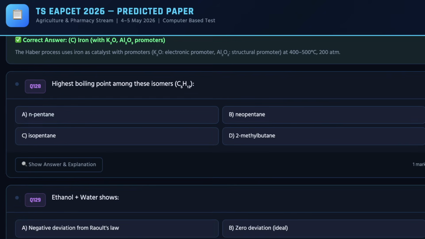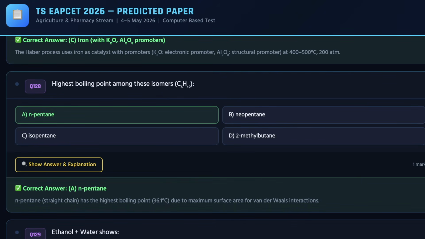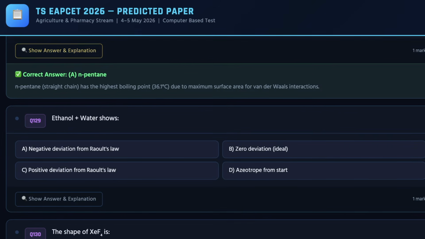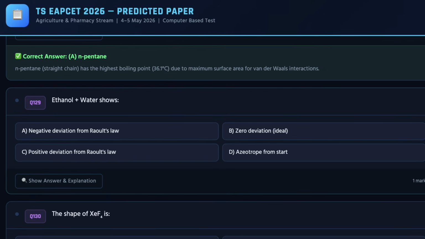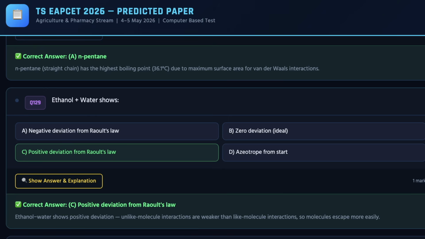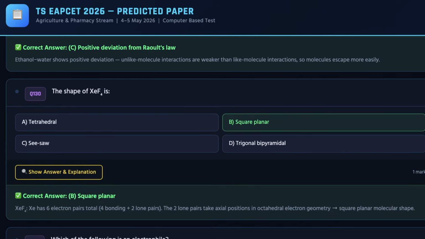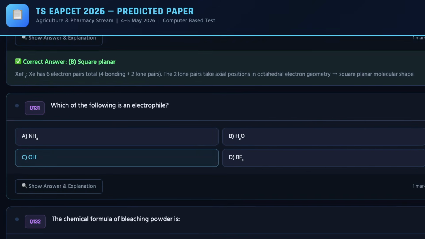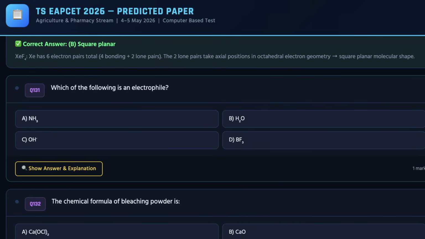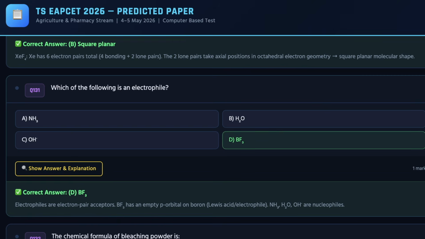And moving ahead, we have 18th question. The correct answer for the same is A. And as we move ahead, we have 19th question, whose answer can be checked on the screen, which is C. Moving ahead, we have 38th question. The correct answer for the same is B. Next, we have 21st question. The correct answer can be checked on the screen, which is D.